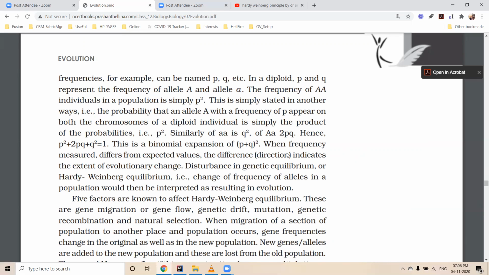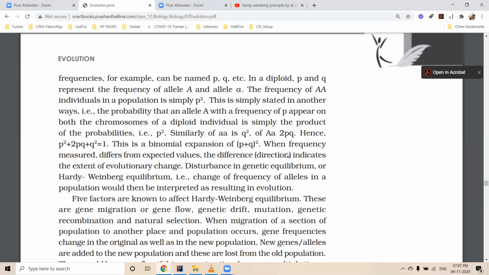So P square capital T, Q square small t. And heterozygous, if both capital T and small t are present, the product of probability, we call it 2PQ.